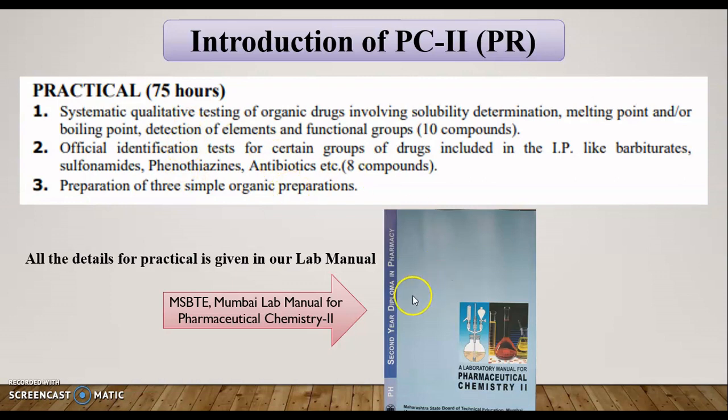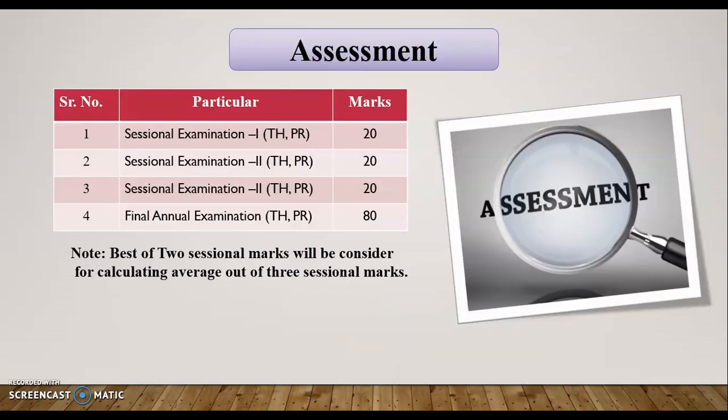The pharmaceutical chemistry second manual carries all the practicals, with all the details given in it. So when we take the practicals, we learn about all that syllabus.